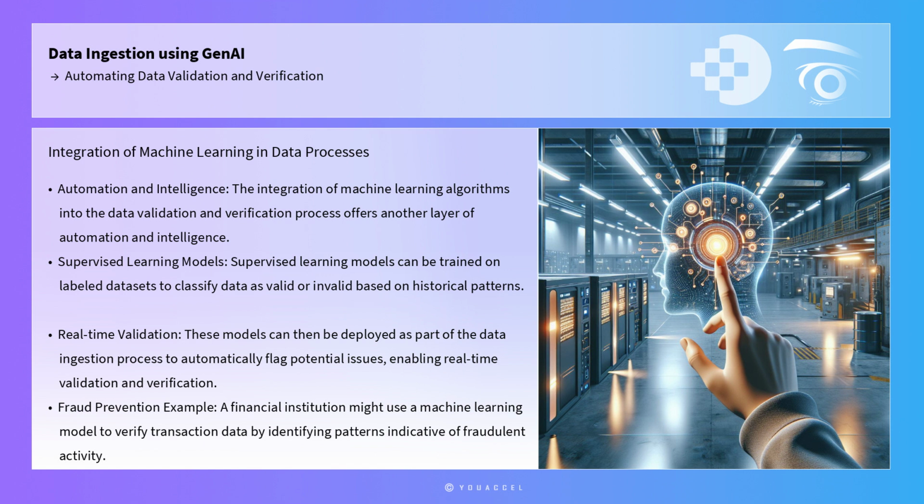Furthermore, the integration of machine learning algorithms into the data validation and verification process offers another layer of automation and intelligence. Supervised learning models can be trained on labeled datasets to classify data as valid or invalid based on historical patterns. These models can then be deployed as part of the data ingestion process to automatically flag potential issues, enabling real-time validation and verification. For example, a financial institution might use a machine learning model to verify transaction data by identifying patterns indicative of fraudulent activity, thus preventing fraudulent transactions from being processed.